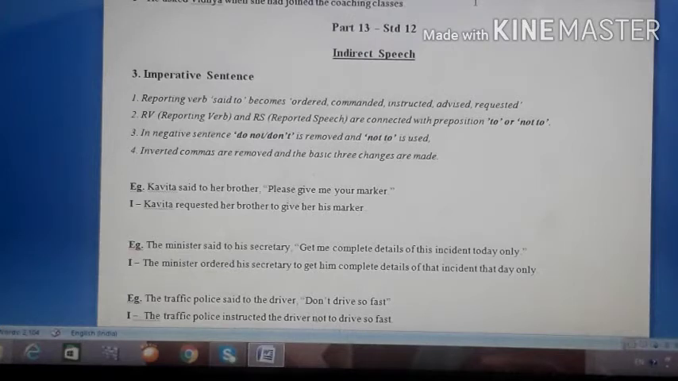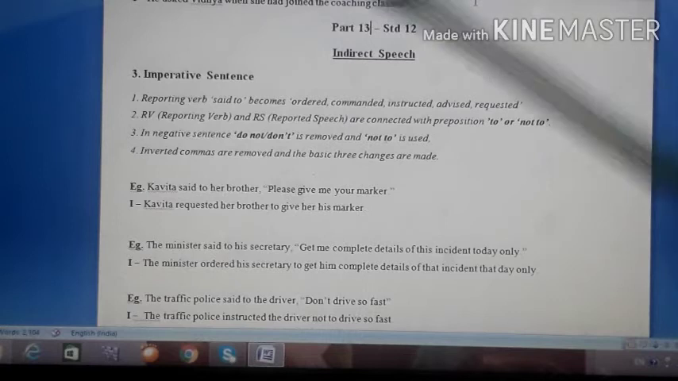Okay, and normally in yes no question, if is followed by the subject, and then you change the tense and the remaining changes take place. While in WH question, WH word is followed by the subject and then the remaining changes take place. Understood? Now we will move on to the imperative sentence. This is also a type of sentence. Let's see how we change it into indirect speech and what all changes we are supposed to keep in mind.